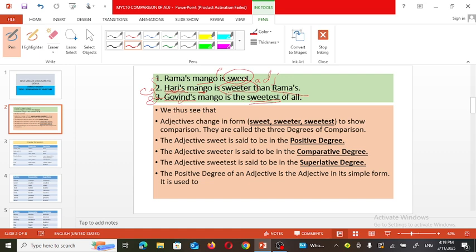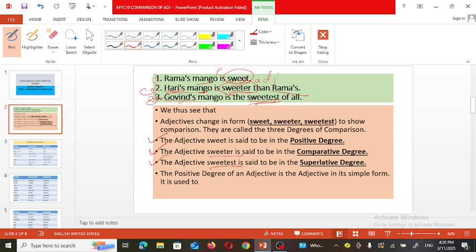Thus, we see here that the adjective changes in form: sweet, sweeter, and sweetest. As I have shown you, sweet, sweeter, and sweetest show the comparison. They are called the three degrees of comparison. Three degrees are there: positive degree, comparative degree, and superlative degree. The adjective sweet is said to be in the positive degree. The adjective sweeter we use in the comparative, and sweetest when it shows that it is superior. Superlative means that among these three it is superior.